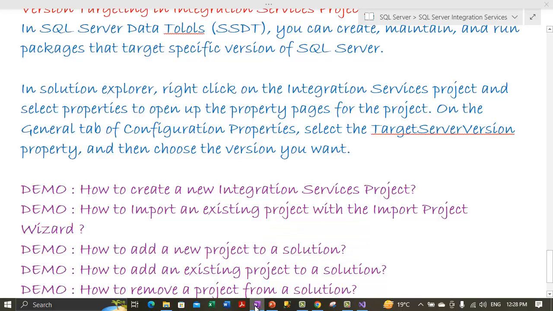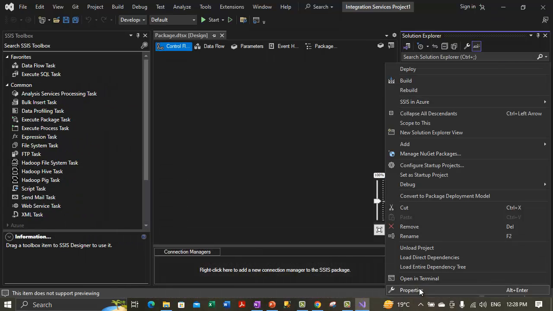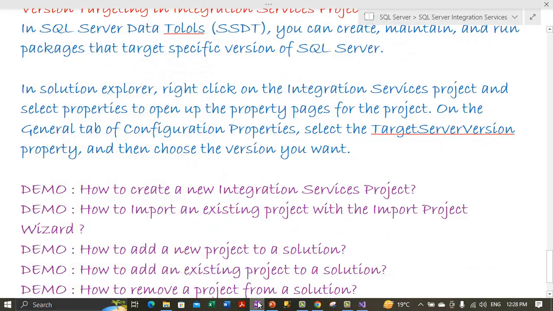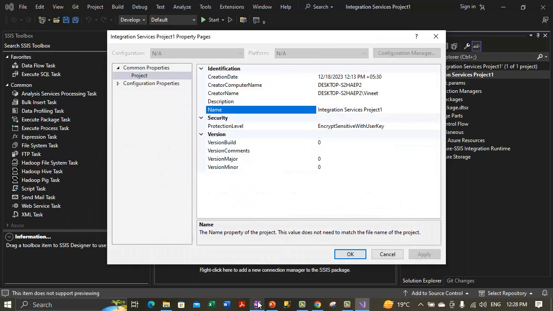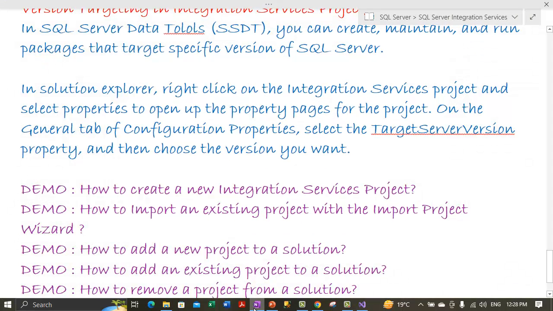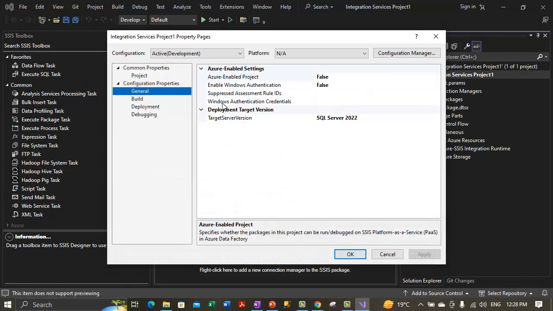We need to right click on the Integration Services project and go to Properties. After selecting Properties, the property pages for the project open up. On the General tab of Configuration Properties, select the Target Server version. So it shows us the Target Server version here.